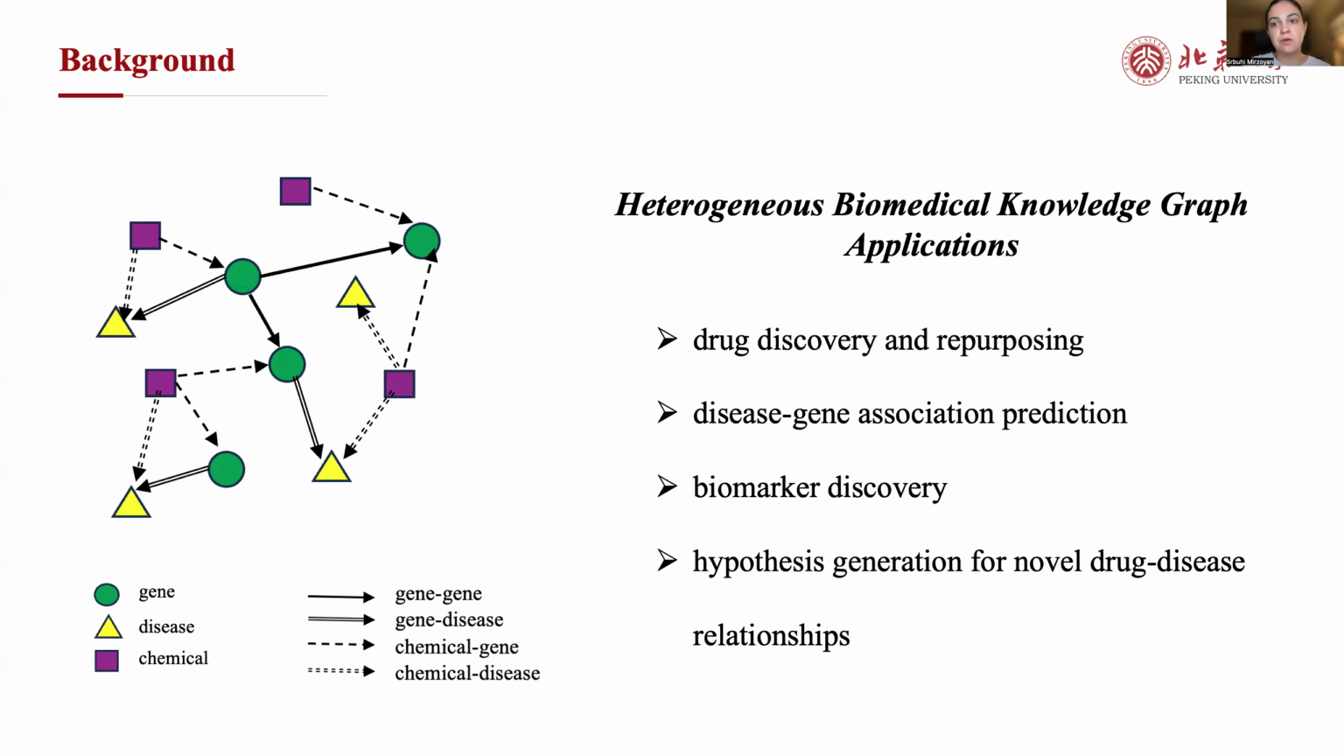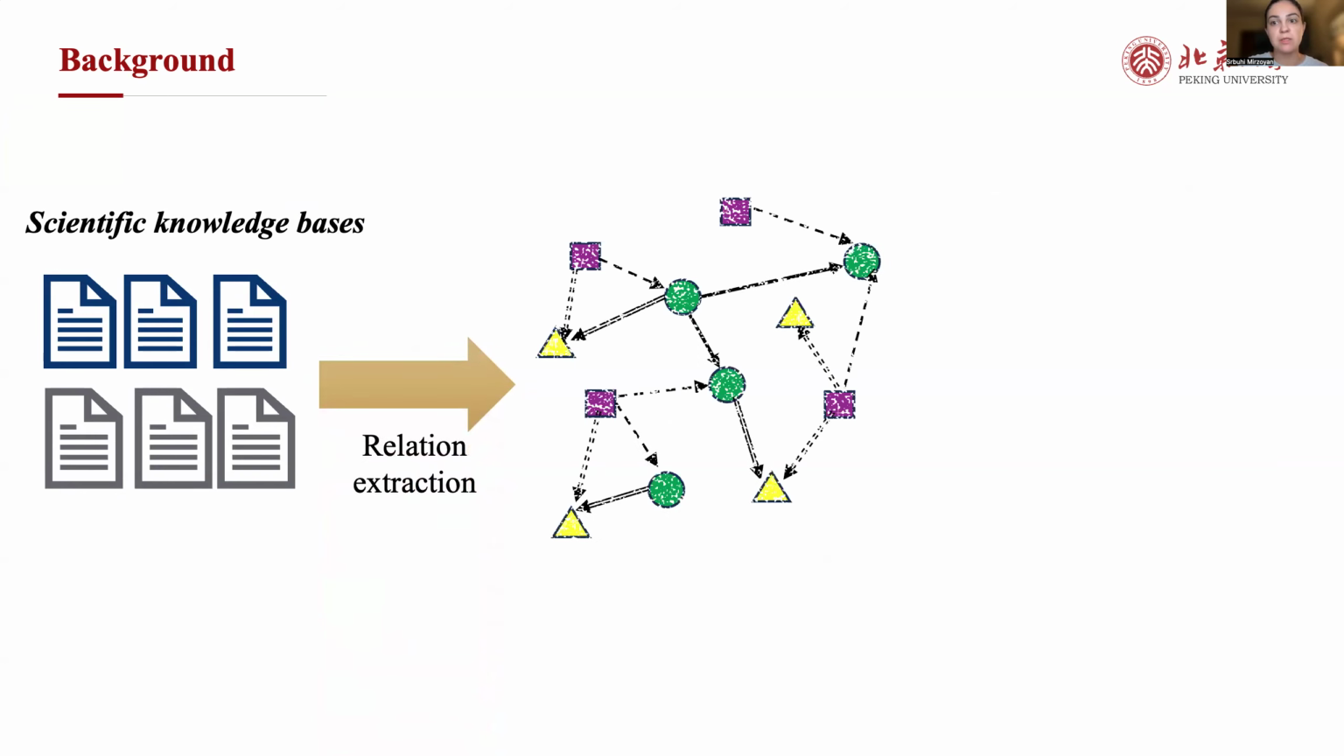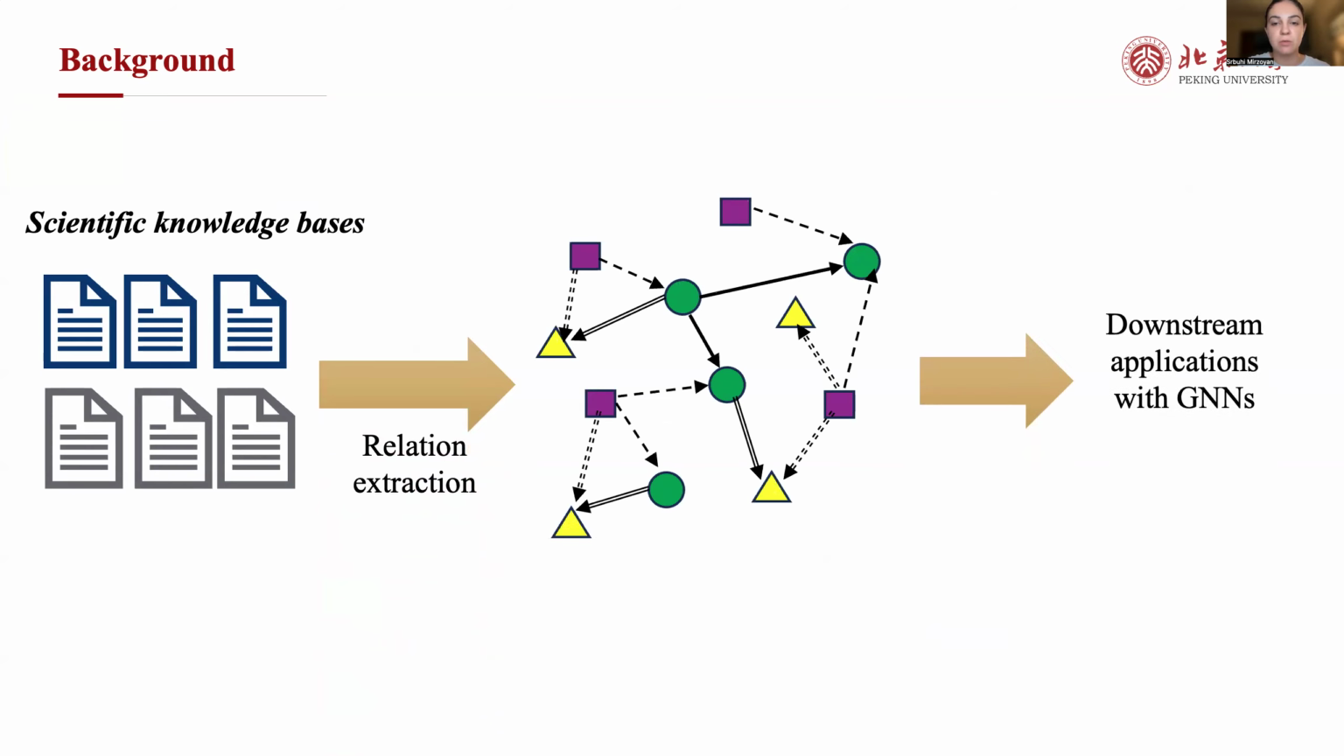Biomedical knowledge graphs are graph-based representations of biomedical data. They consist of nodes representing biomedical entities such as genes, diseases, connected by edges representing causal interactions, associations, or regulatory effects. One of the common ways to construct biomedical knowledge graphs is the use of scientific knowledge bases, from where triples of biomedical entities and relations are extracted and further used in GNN-based downstream applications.